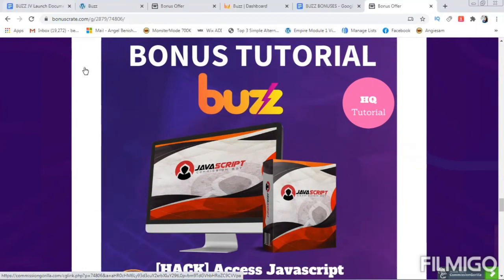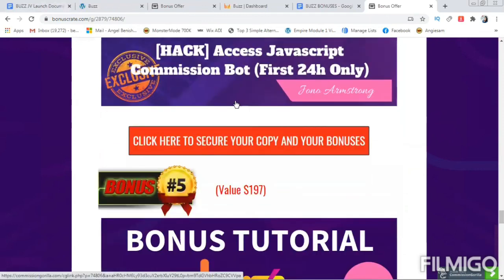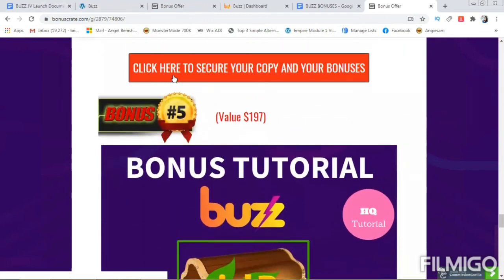And I'll also show you how to view the sales page. All you have to do is just click here to secure or copy your bonuses. So once you click this, you will be directed to the sales page, where you get more information in case you have some doubts. So I can just show you, just a second.